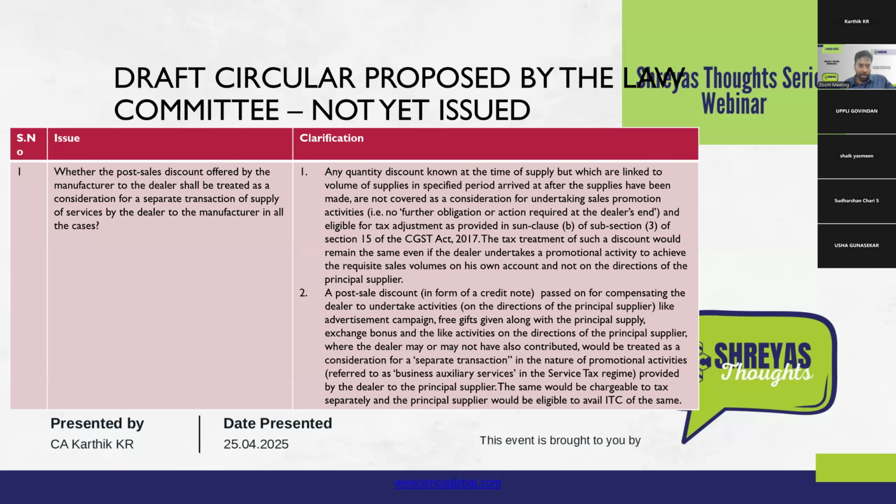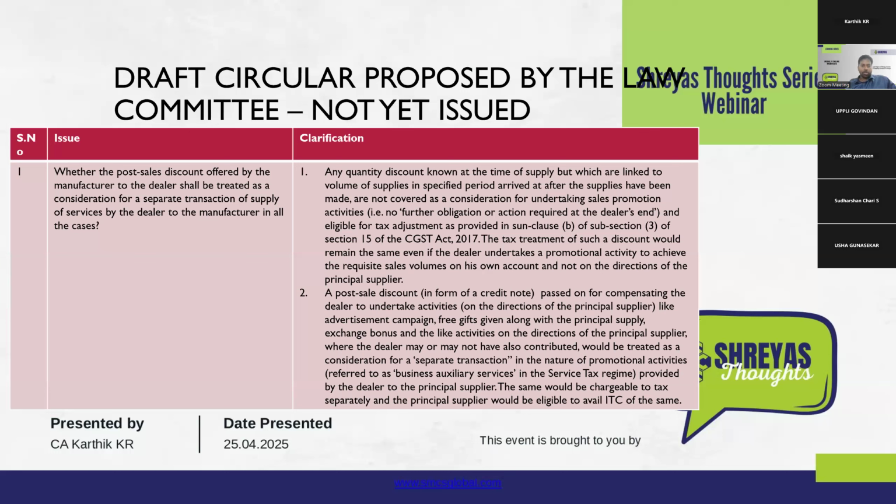by the law committee. So what this draft circular had in its content was that to address the first issue, that is where the post-sale discount shall be treated as a consideration or whether the value is to be reduced, etc., it gave two scenarios.